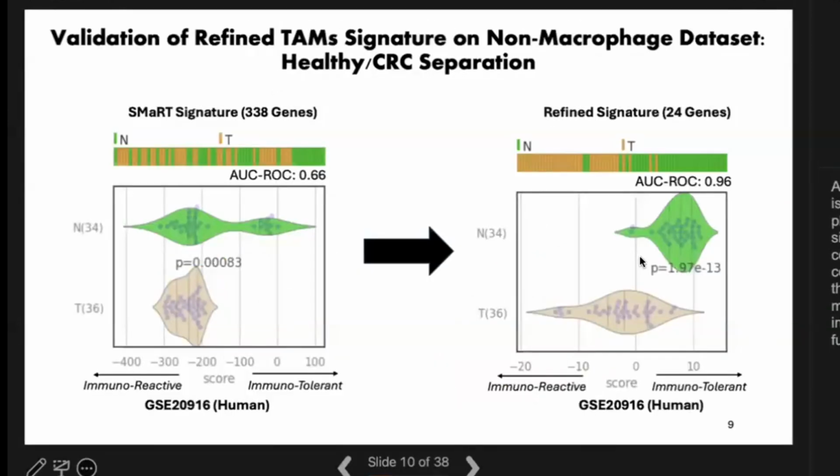So as a reminder, I previously showed how the SMART signature is incapable of discriminating the healthy and cancerous phenotypes in bulk, large RNA-seq data sets. This is the same plot that I showed before. With our refined signature, we are now able to. And we see that the tumor colon samples have a more negative composite score compared to the healthy colon samples, which means that these cells, which are likely to be TAMs, are more immunoreactive and carry pro-inflammatory characteristics. So our refined gene signature is showing the dynamics that we saw at the single cell level, and this is validated across many other RNA-seq data sets as well.